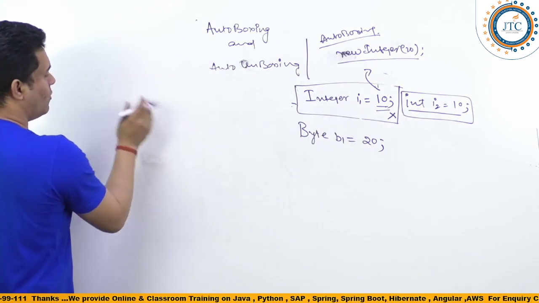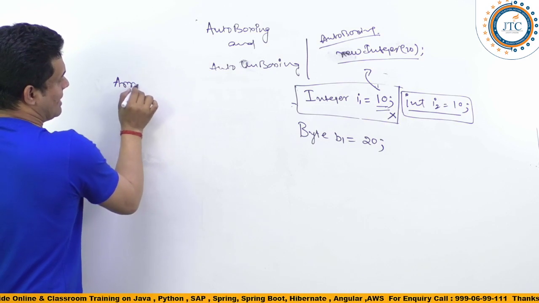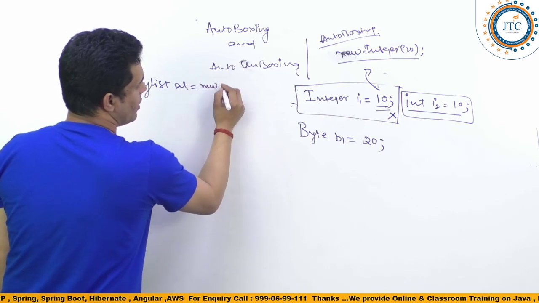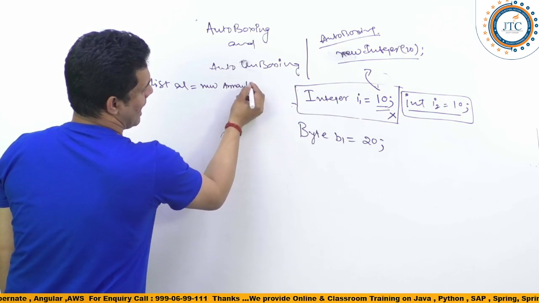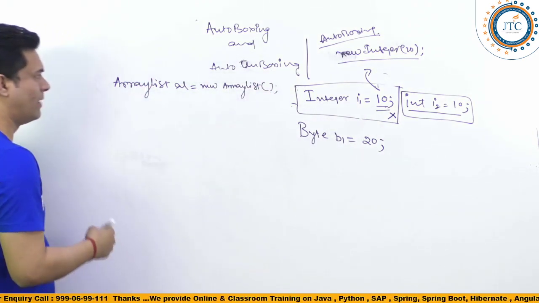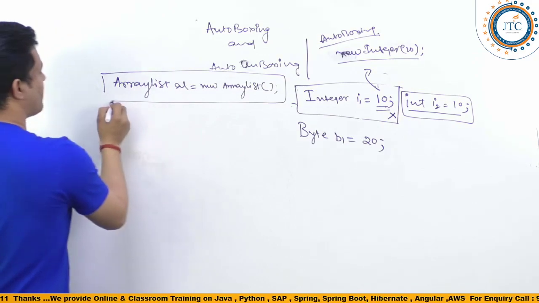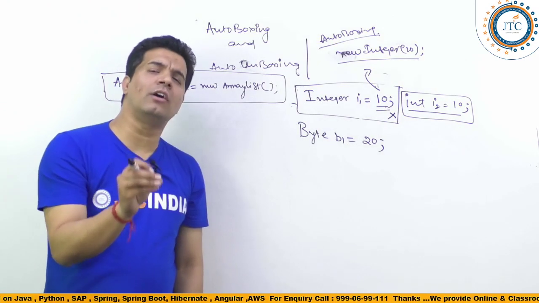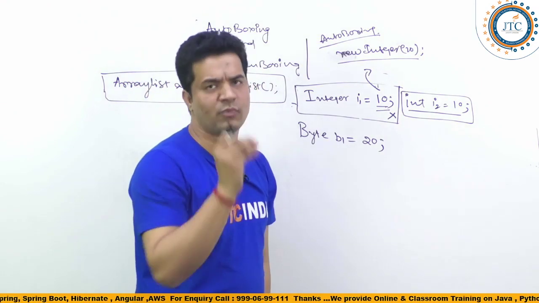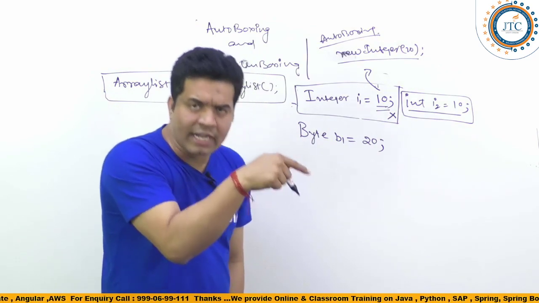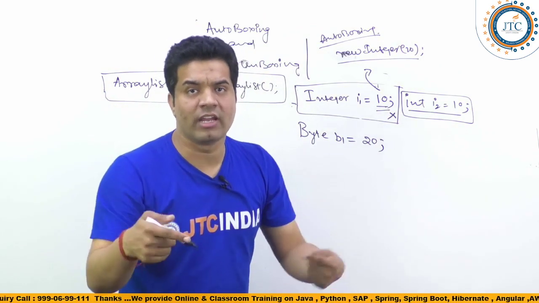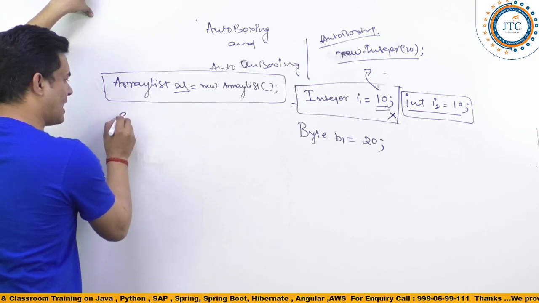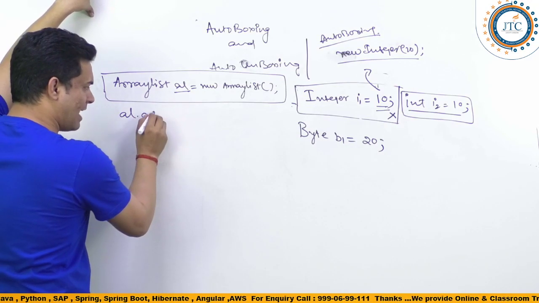So here, guys, what I'll do now, I'm writing here, let's say ArrayList AL is equal to new ArrayList. Fine. So this is one ArrayList object we have created. What different types of elements can we add? I'm coming directly to where the largest amount of use happens, the point where we use it in the maximum number of places. So what I'll do here now, guys, I'll write al.add.